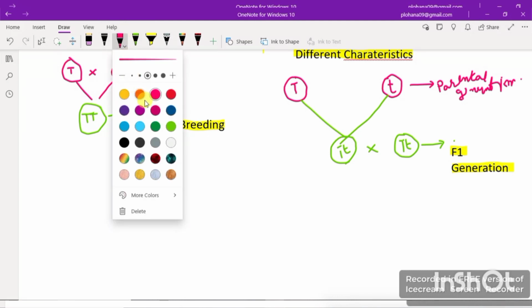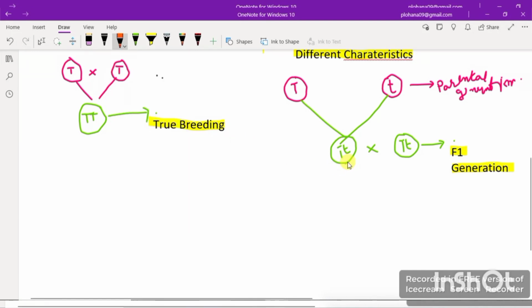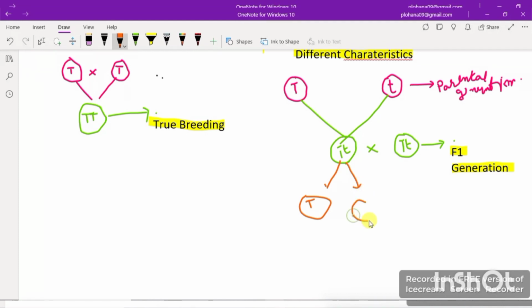Okay, I'm using some marker. Alright. So from here now the separation of the gametes happened. Like now this will be separated. Separation of gametes will happen first. So two gametes will be forming. One is capital T and the other gamete will be small t.